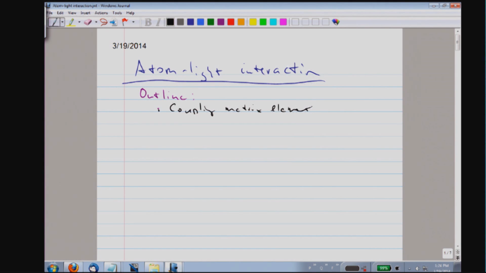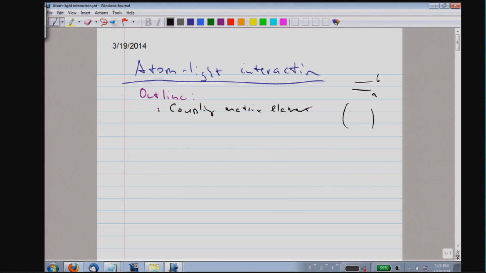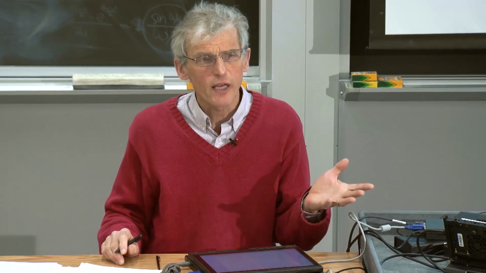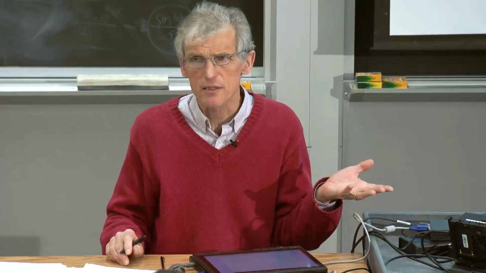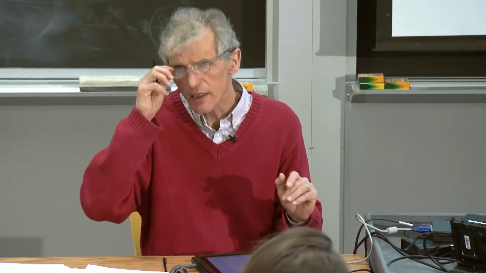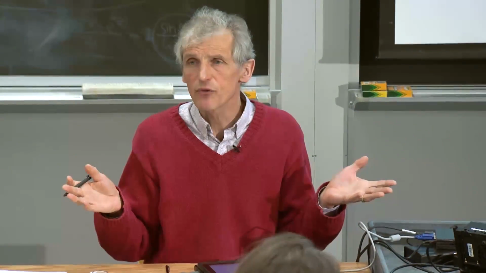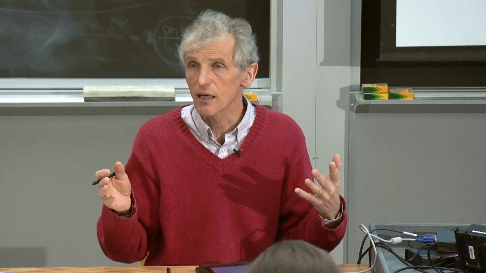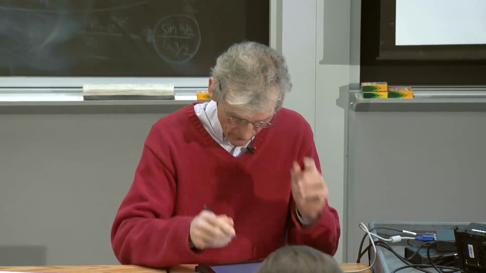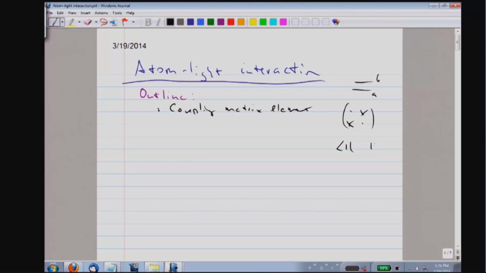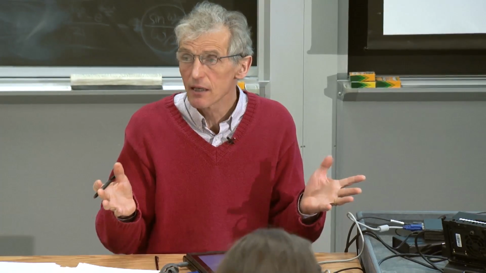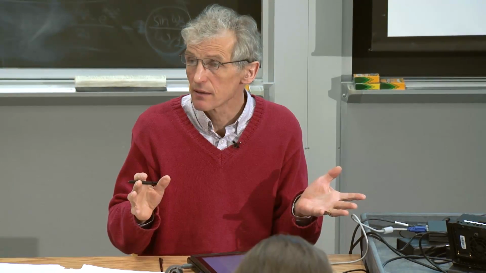In other words, when we have a Hamiltonian between state A and B, we have an off-diagonal matrix element, and this off-diagonal matrix element causes transitions. Or when we calculated the effect of an electric field, the DC Stark effect or the AC Stark effect, we assumed there was state 1, state 2, and we put some operator in between. So this was a matrix element which connects the two states.